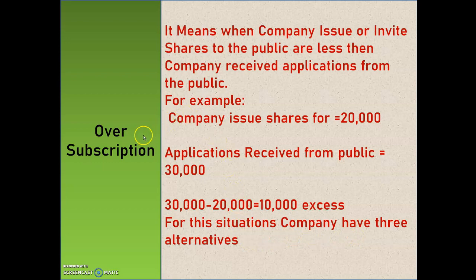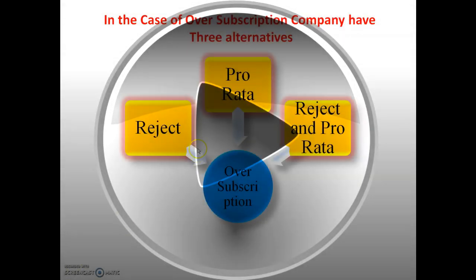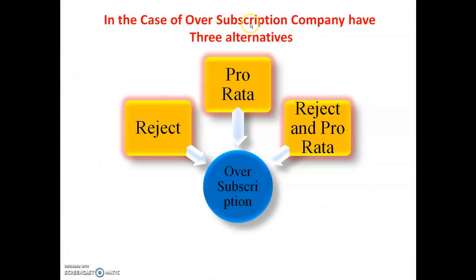See here once again, oversubscription means the number of shares issued by the company is less than the number of applications received from the public. That is called oversubscription. In case of oversubscription, the company has three alternatives.